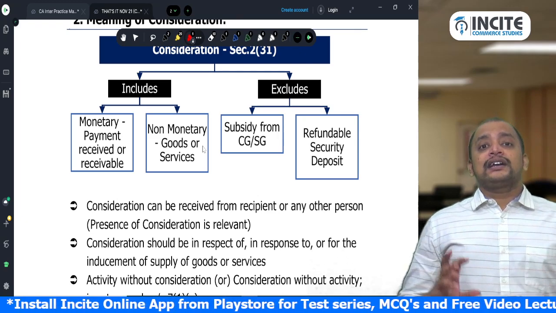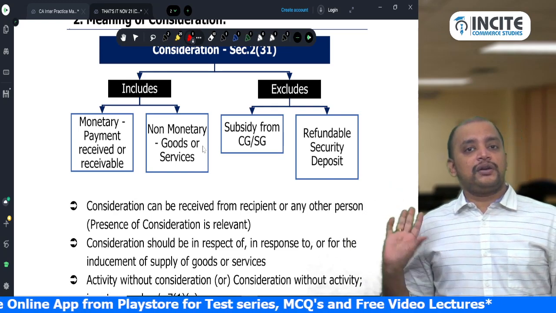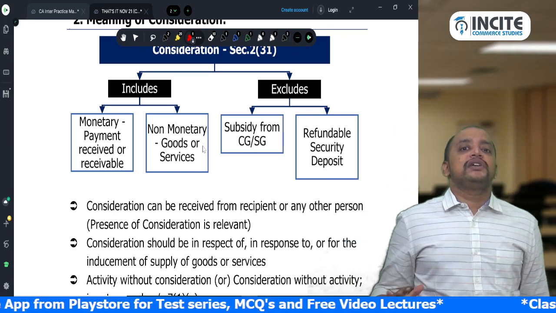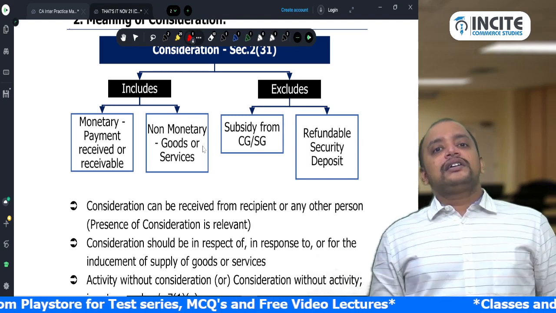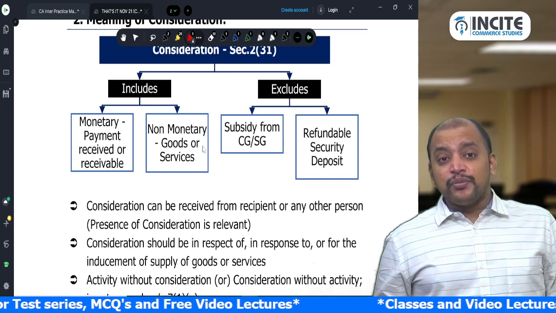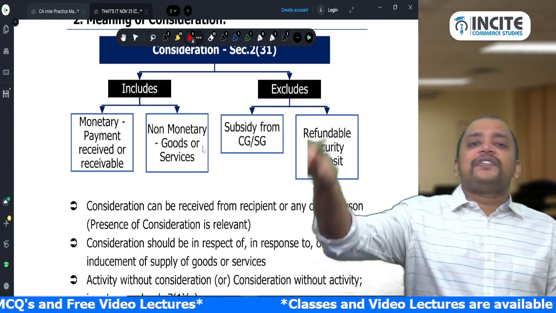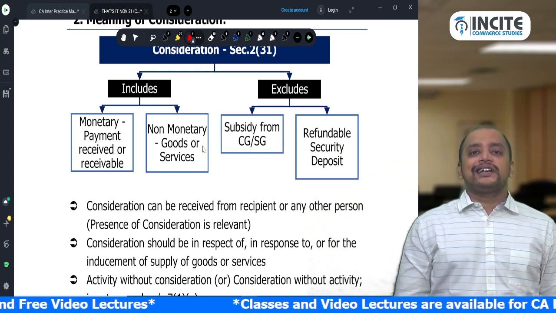Consideration excludes subsidy from central government or state government. That is excluded from the meaning of consideration. And consideration excludes refundable deposits. So I collect some security deposit which is refundable in nature, that will not be treated as consideration.